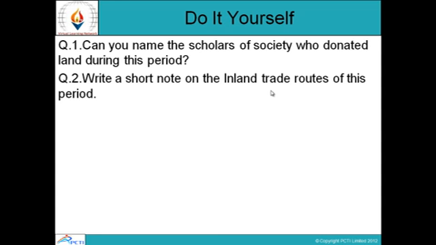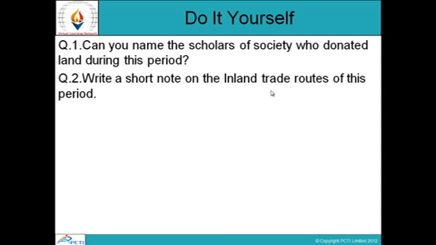So that was all about the administration of that particular time and how the Satavahana dynasty grew. These are some of the questions. You have to do it yourself.